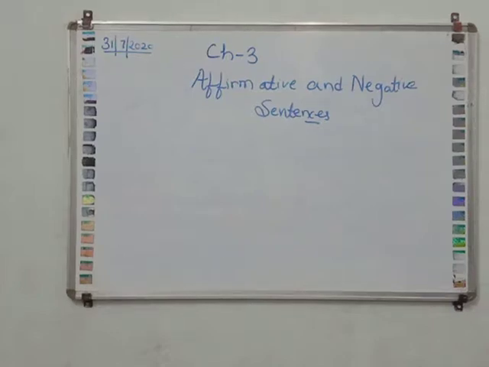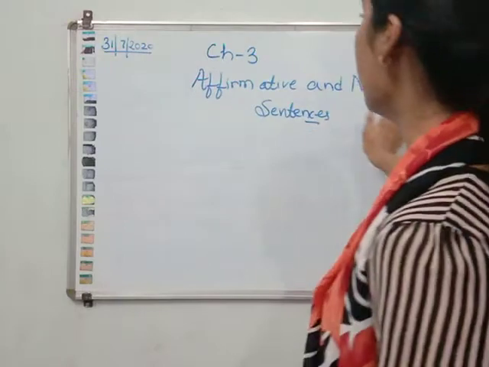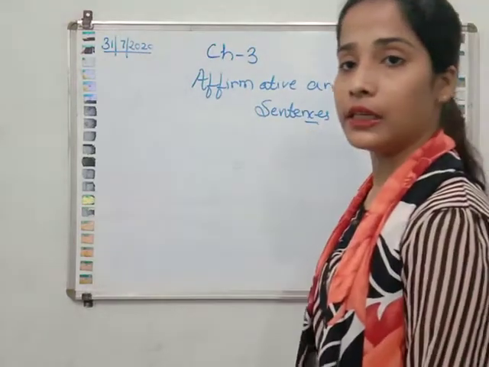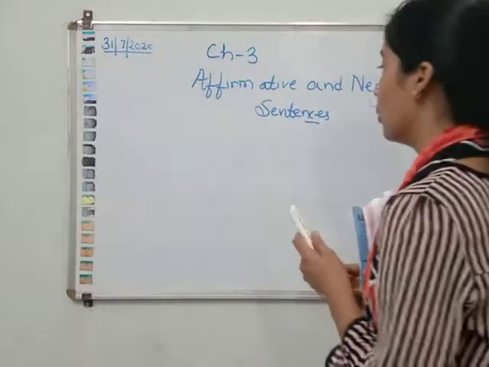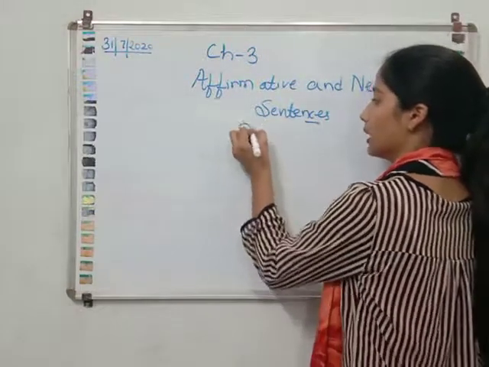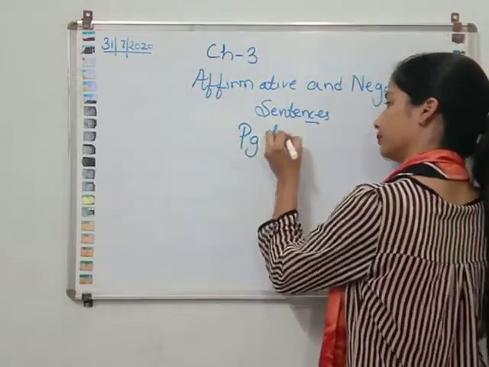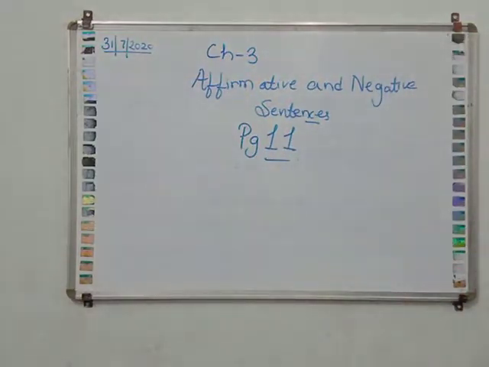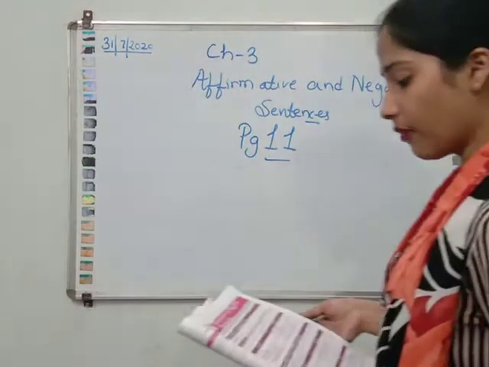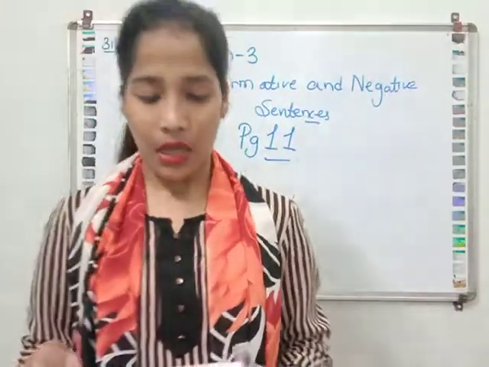Class 7. So today we will read the third chapter of your book, that is the affirmative and the negative sentences. Open your book, open page number 11. Okay, children, open page number 11 of your book. Now we will read about the affirmative and the negative sentences.